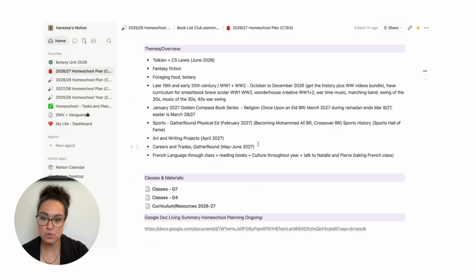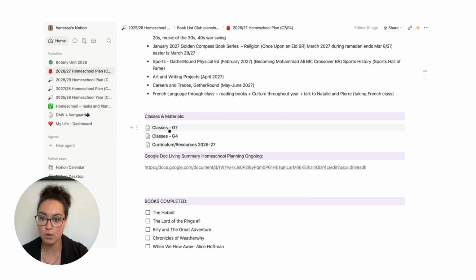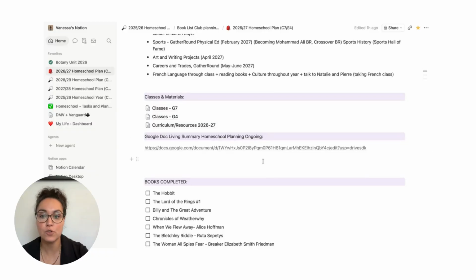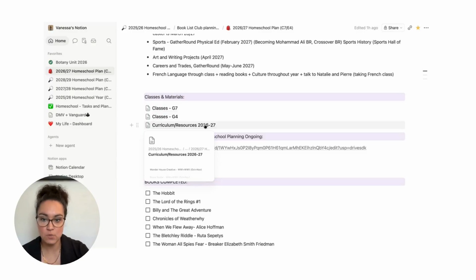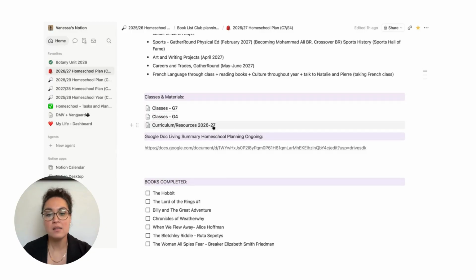So I brainstorm that. I have our materials list. For example, for my grade 7 student, what are we using for math? What are we using for spelling? What are we doing for writing, mechanics, creative writing, those kinds of things. I also list in there our extracurriculars and whatnot. Same thing for my grade 4 student. And I do have a running list of curriculum and resources. As I go through the year, maybe I find something that I want to add.